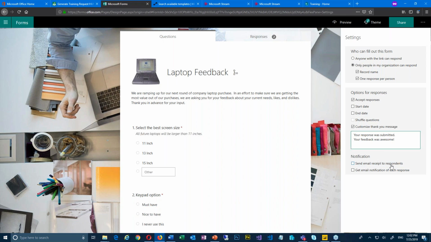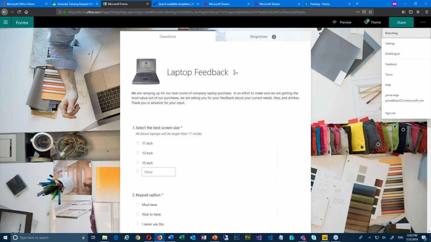And then down here, notifications. Do you want to send email recipients a receipt to the respondents? I think that's cool because now you're sending them all the responses that you had, so you get a copy of that in an email. And then, do you want to get email notifications for each response? I don't. I'm just going to come back and check it every once in a while. So those are options that are there. Pretty cool. The rest of it's just signing in, signing out, and getting feedback and things like that.